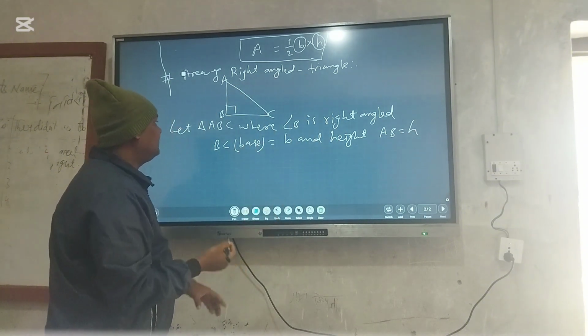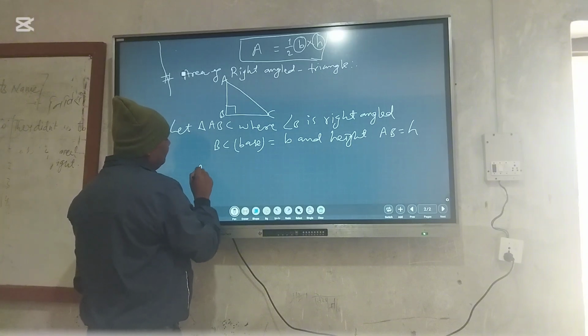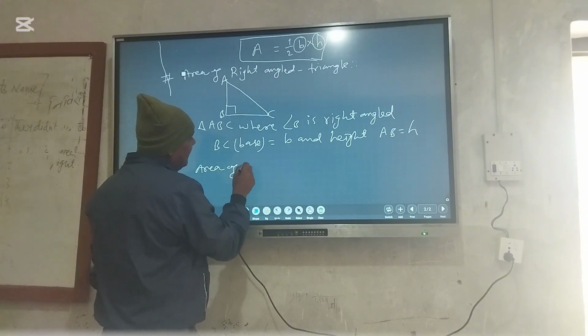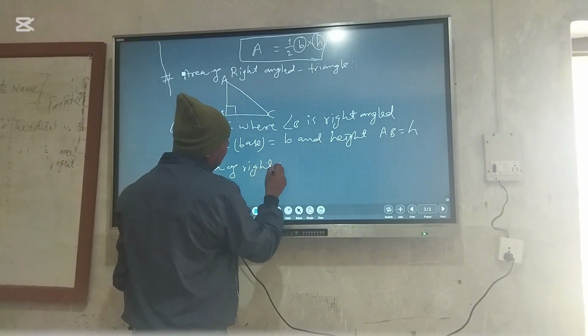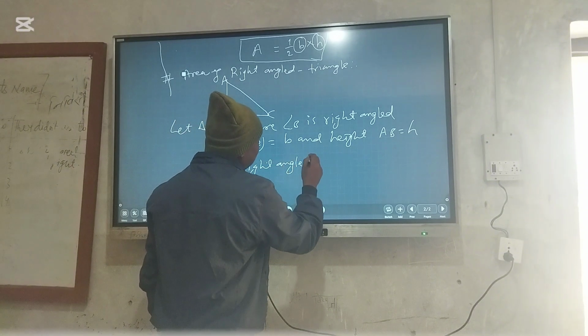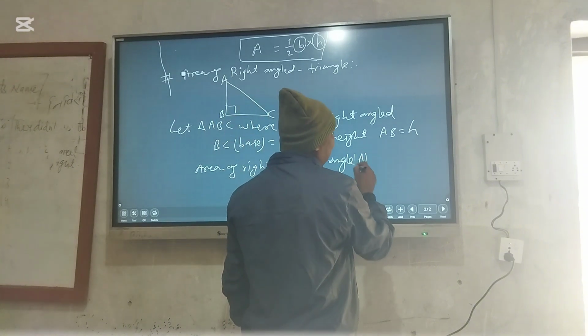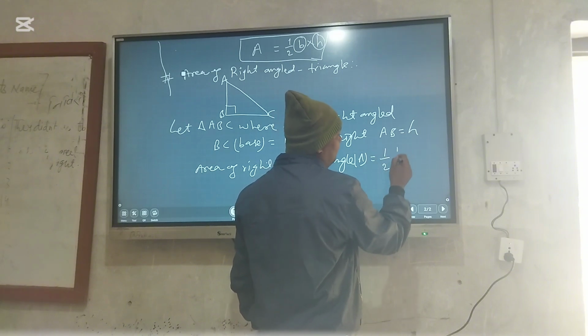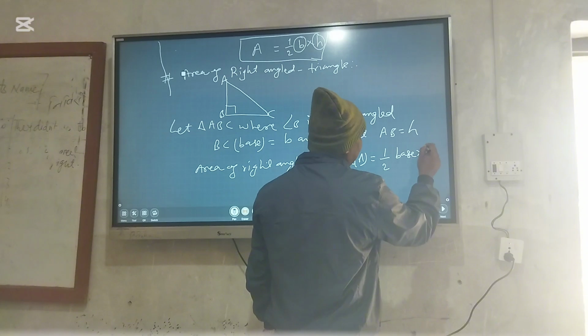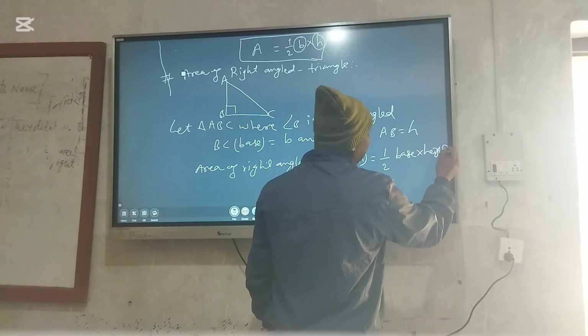then in any right angle triangle, the area is calculated by half base multiplied by height.